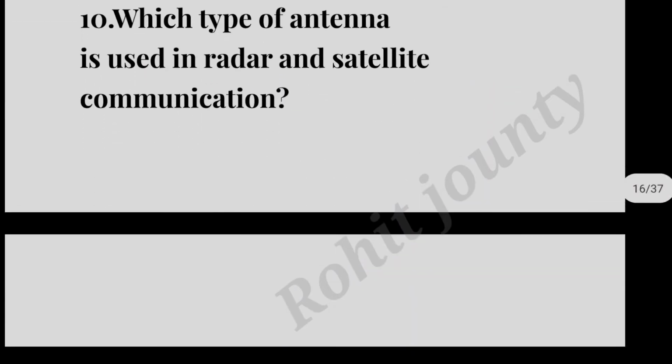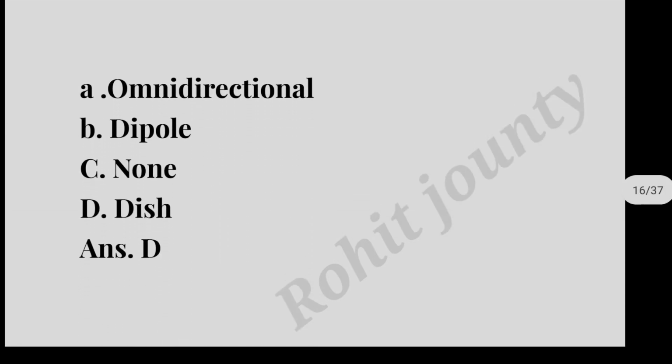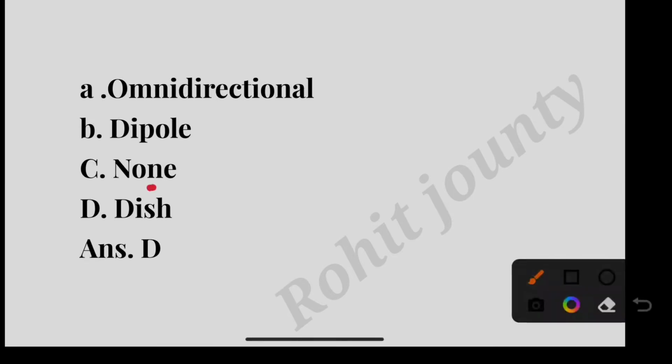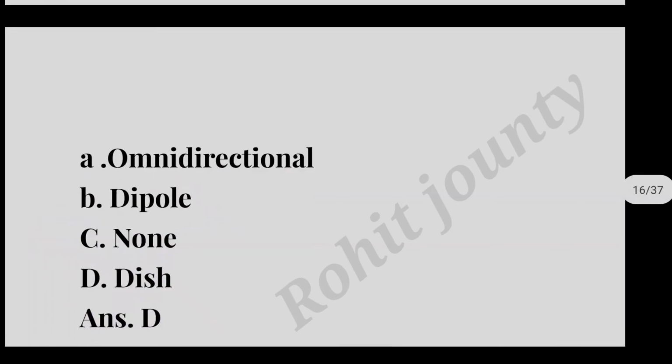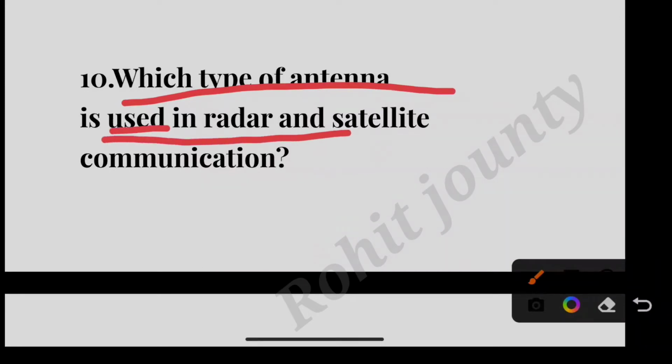Question number 10. Which type of antenna is used in radar and satellite communication? Option A, Omnidirectional; option B, Dipole; option C, None; option D, Dish. Dish is the correct answer. This is the type of antenna used in radar and satellite communication.